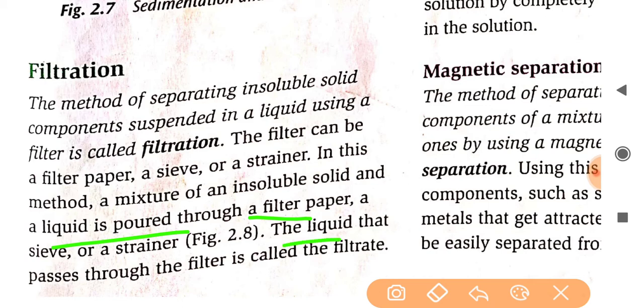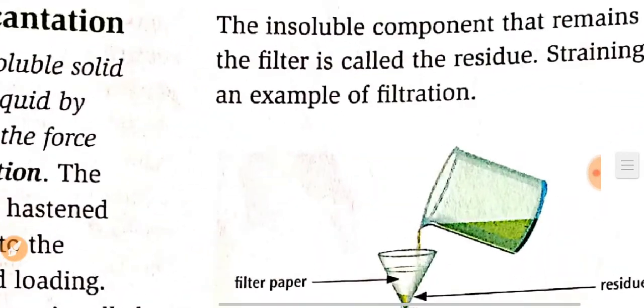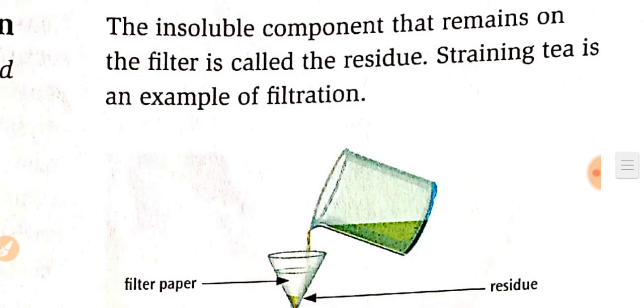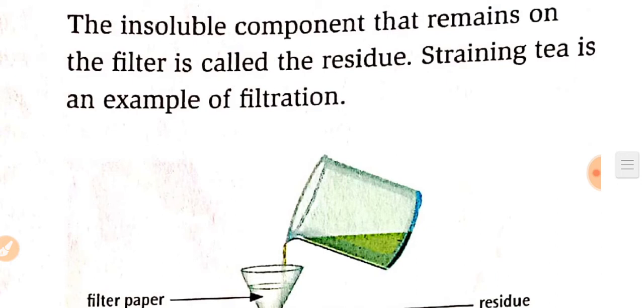The liquid that passes through the filter is called the filtrate. The insoluble component that remains on the filter is called the residue. So you have to know these terms also, students. Straining tea is an example of filtration. When you strain tea, as you can see in your home also, this is also an example of filtration.